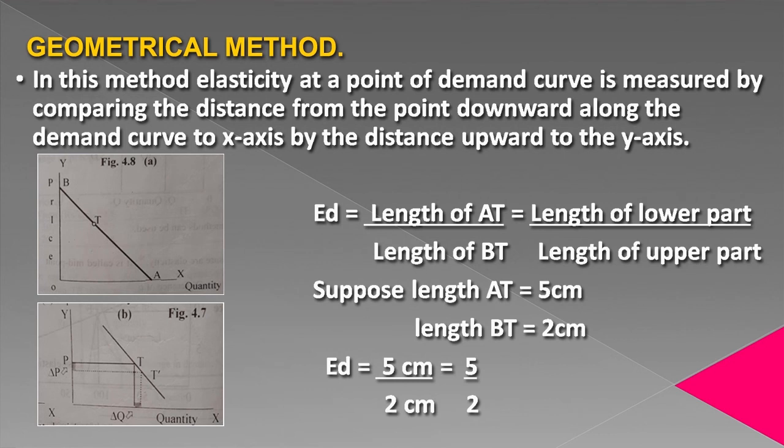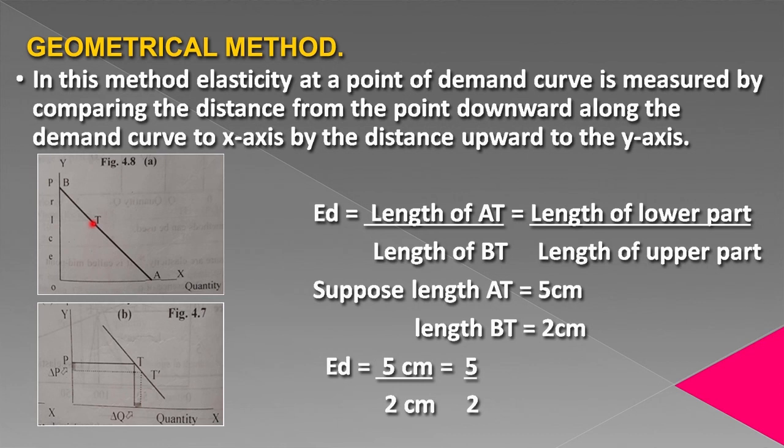Geometric method of finding point elasticity: according to this method, elasticity at a point of a demand curve is measured by comparing the distance from the point downward along the demand curve to the x-axis by the distance upward to the y-axis. In the graph, you can see, suppose here on point T we are measuring elasticity.